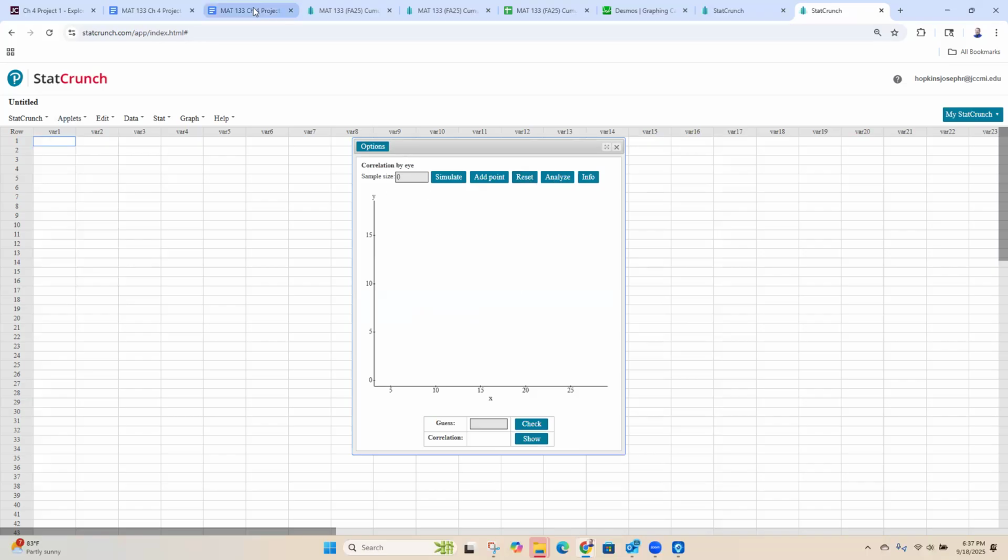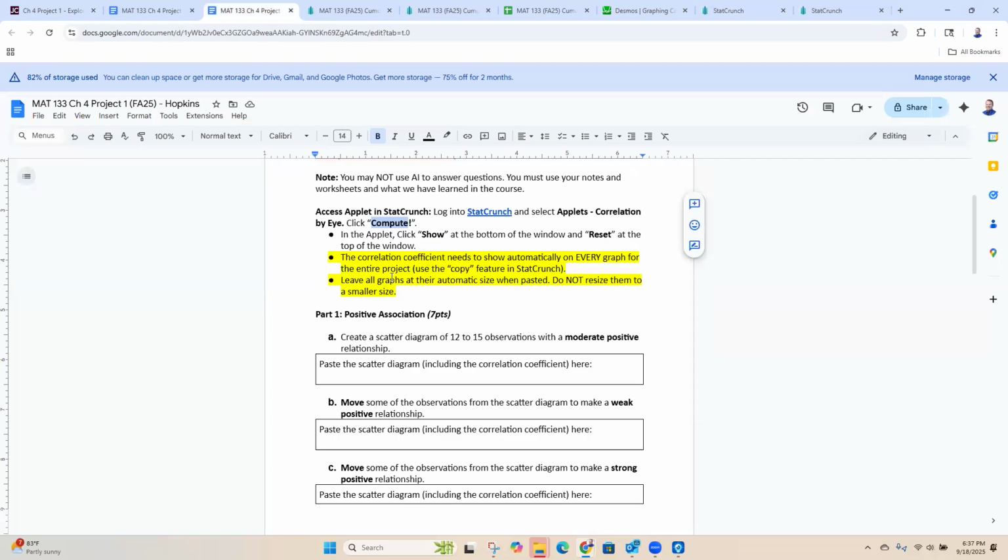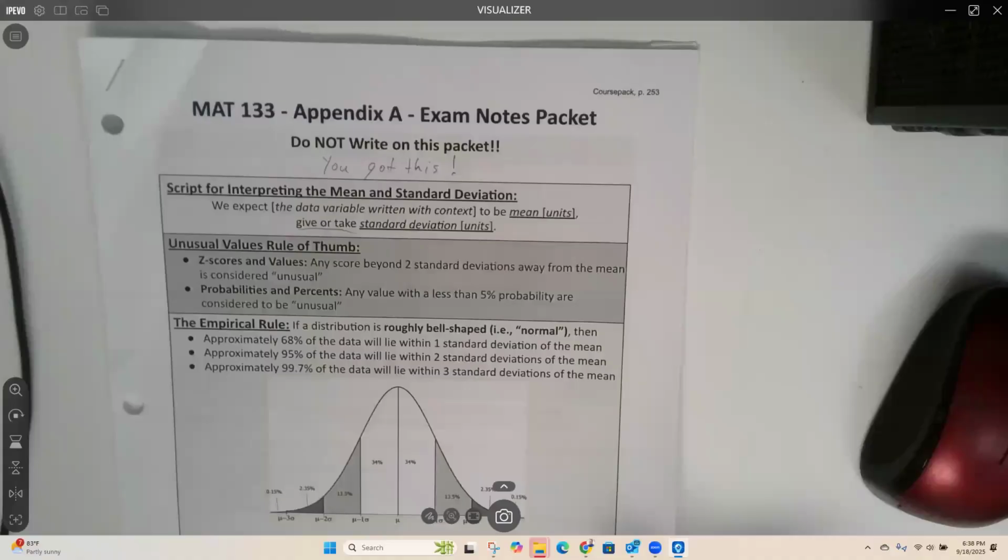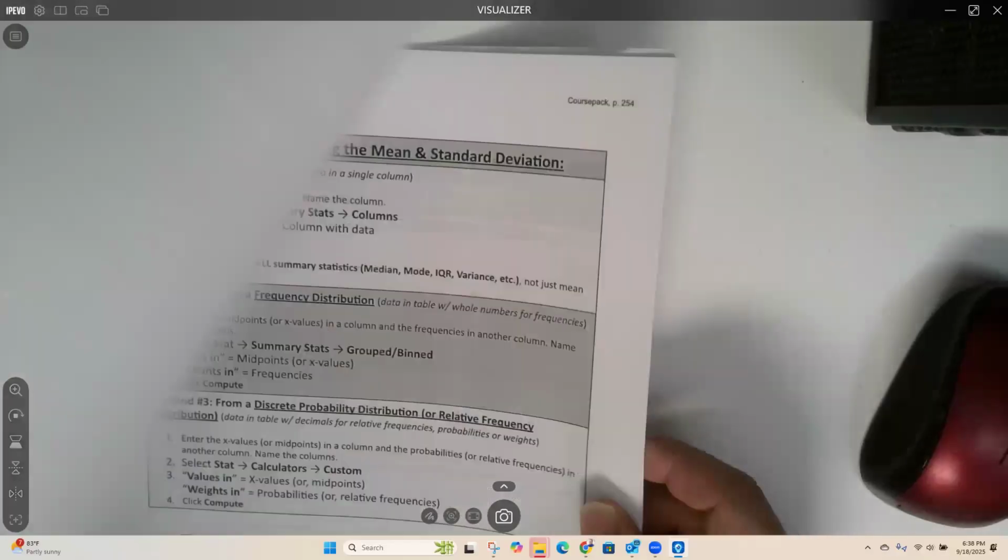Okay, so let's look at our first question. Question number 1: create a scatter diagram of 12 to 15 observations with a moderate positive relationship. On page 255 in your course pack, there's a yellow page.